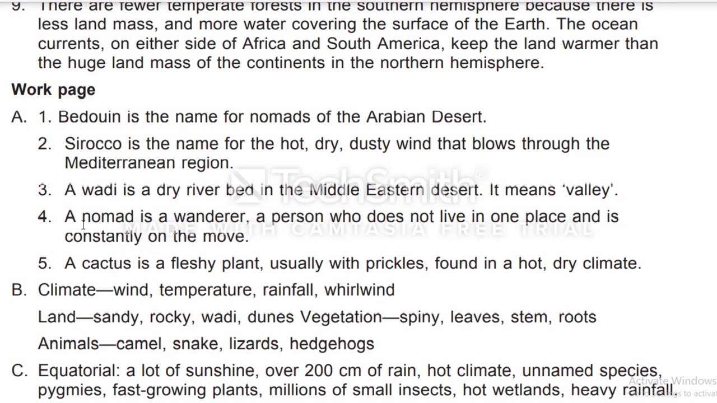A nomad is a wanderer, a person who does not live in one place and is constantly on the move. Number 5: Cactus. A cactus is a fleshy plant, usually with prickles, found in a hot, dry climate.